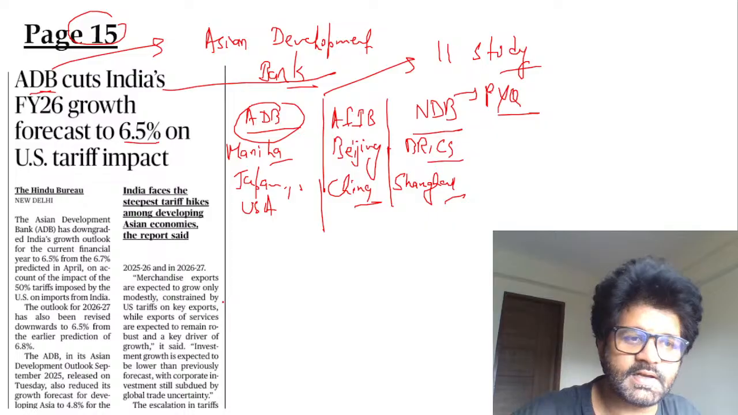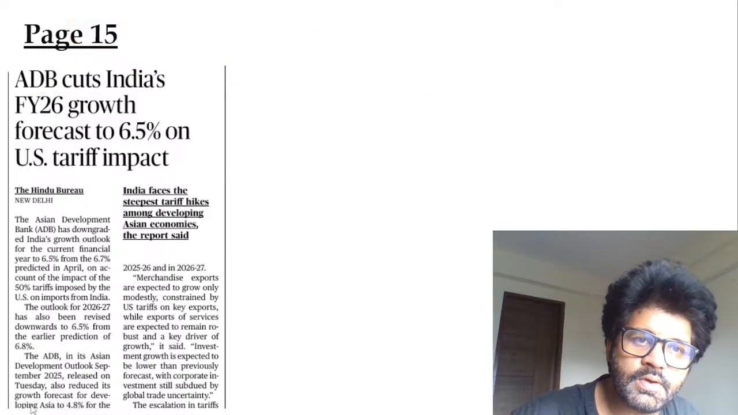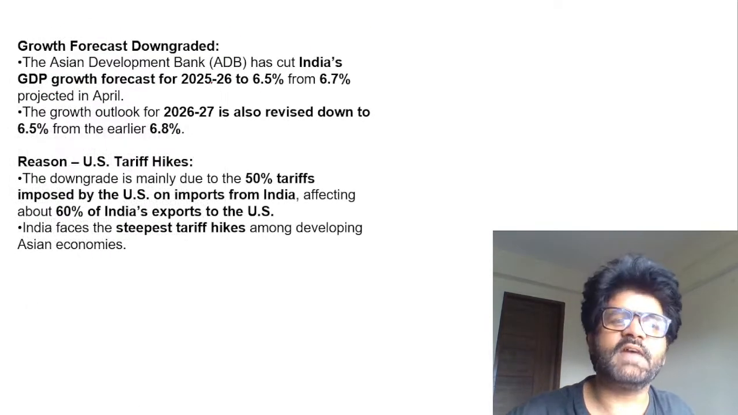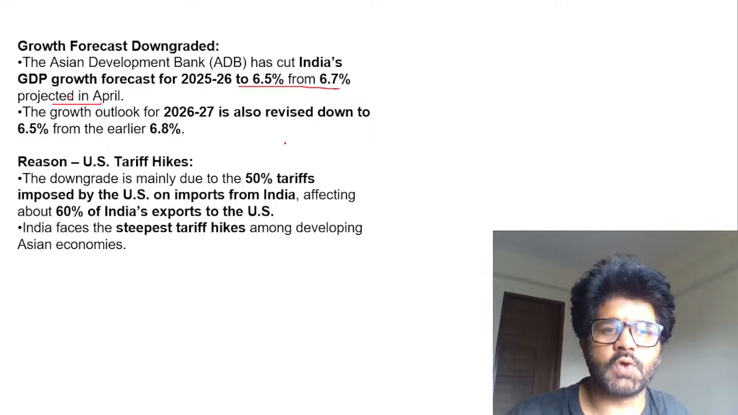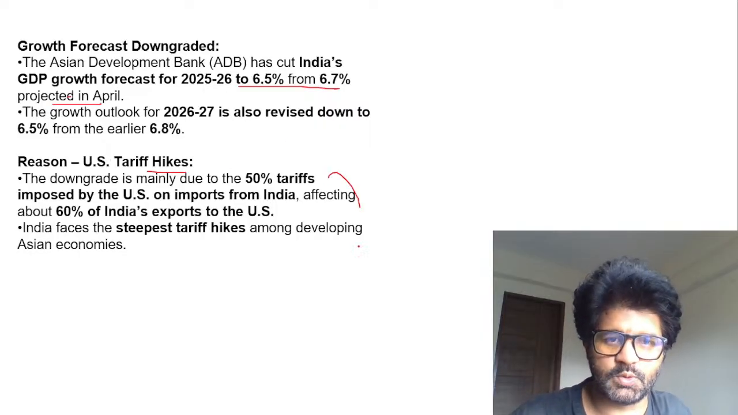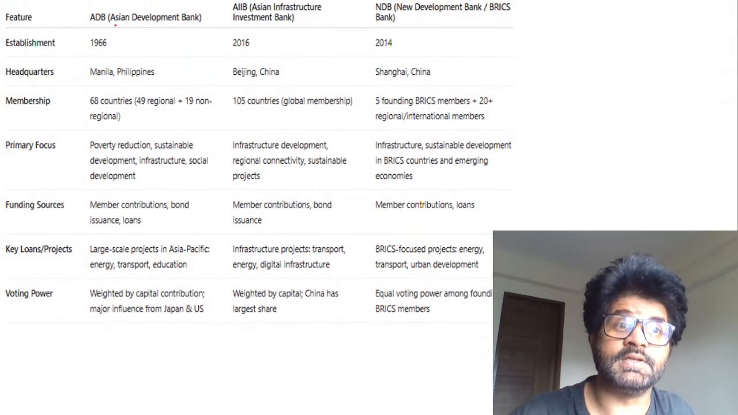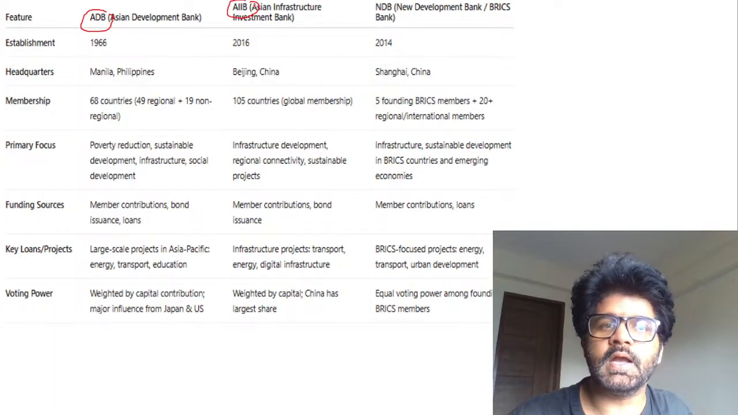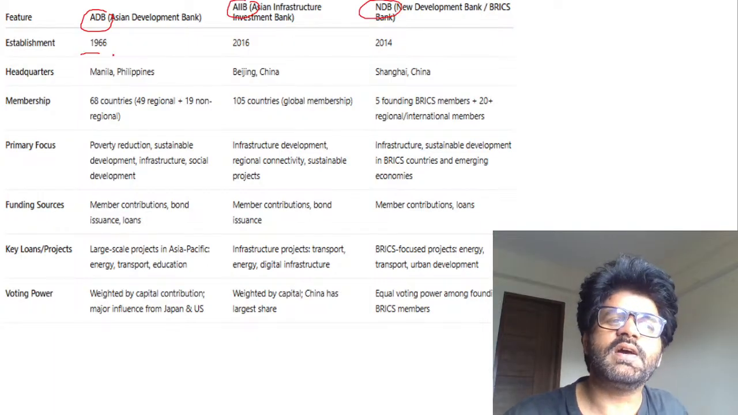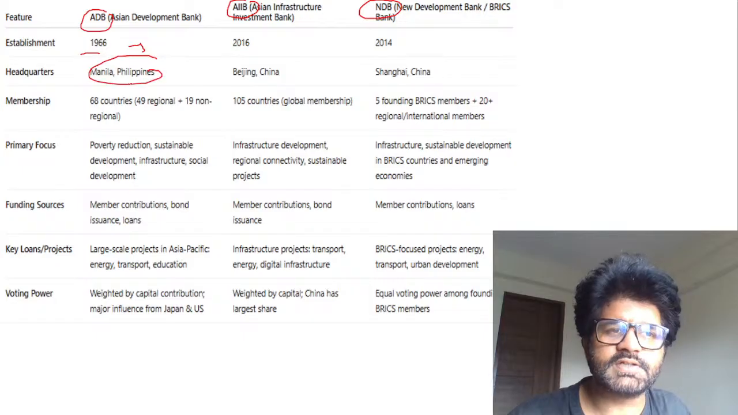Rest all facts and figures, they will keep on coming, keep on going. So growth forecast. They have cut the growth forecast. That is but obvious because of all the tariff thing which has happened. And that's what they are talking about. Cool. Not cool, but we can understand where ADB is going with this. What is important? This is important. ADB, AIIB, NDB. Year is fine for other exams. Headquarters, etc. Keep it in mind.